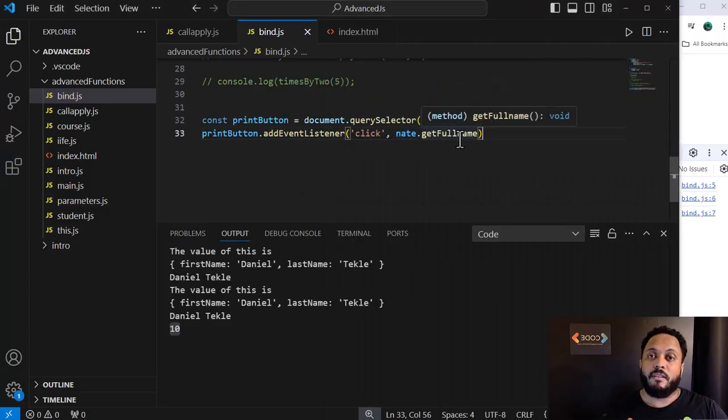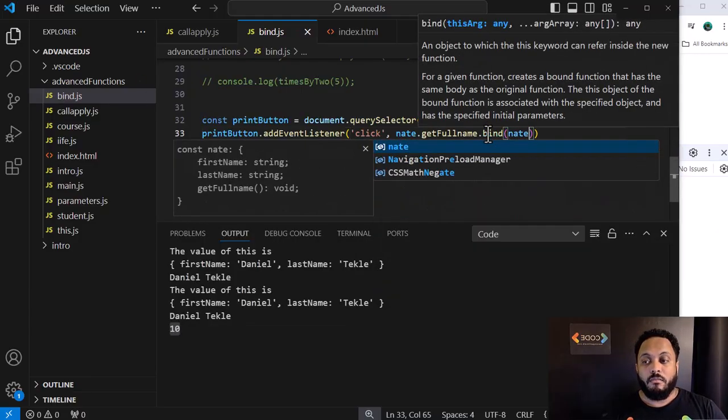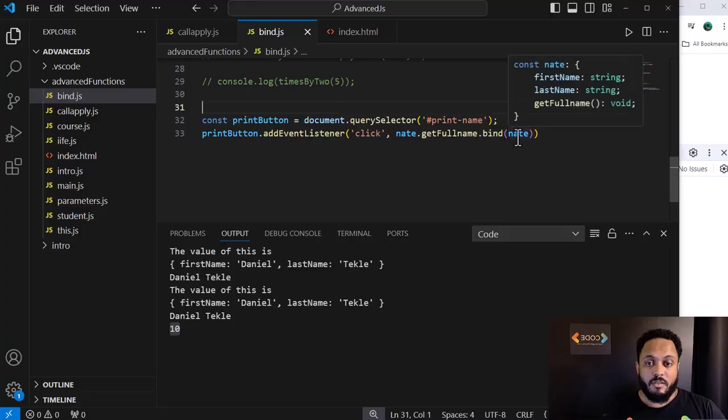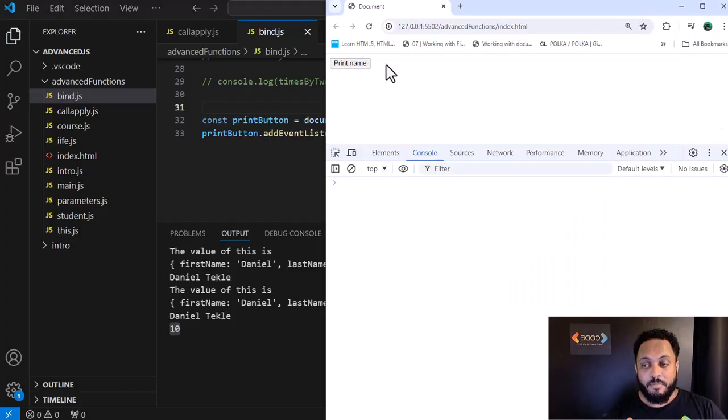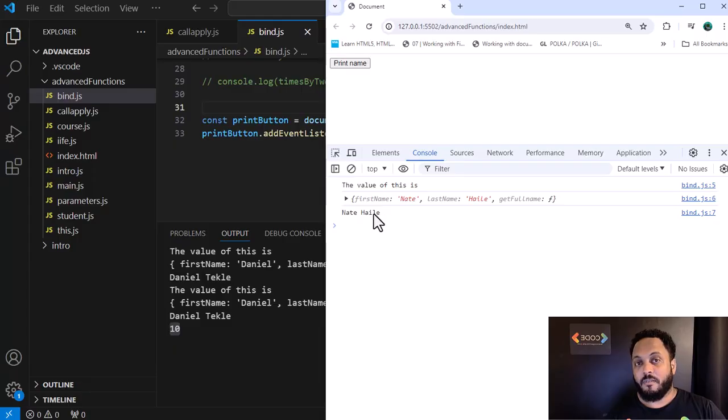Nate.getFullName. So here we lose the this context. We have to bind it. Hey Nate dot get full name, I want you to bind to Nate, so it will use Nate's. So we go here and I press print name. Now the value of this is Nate's object.